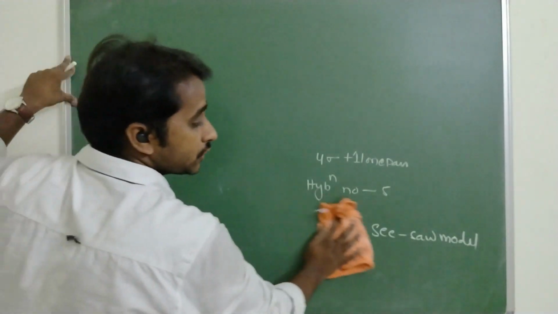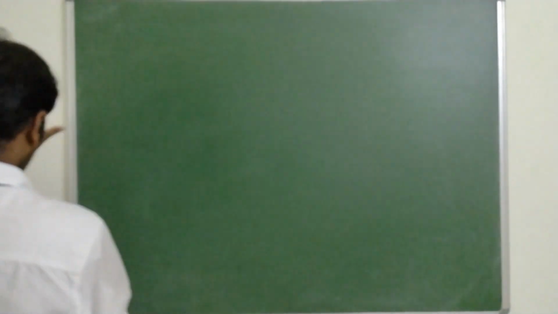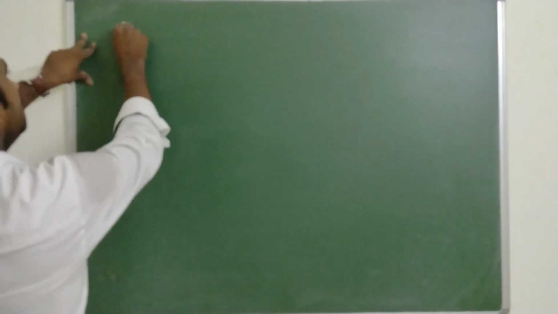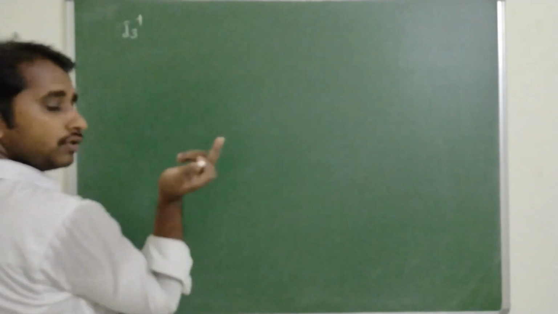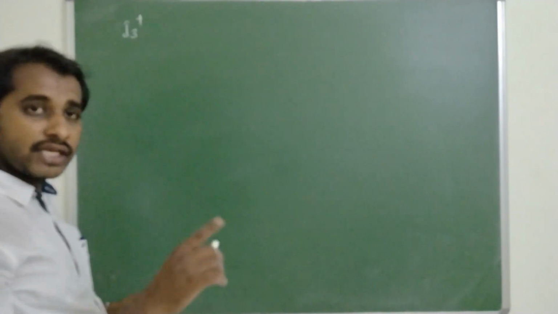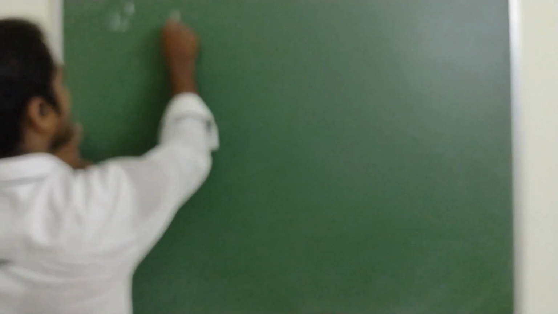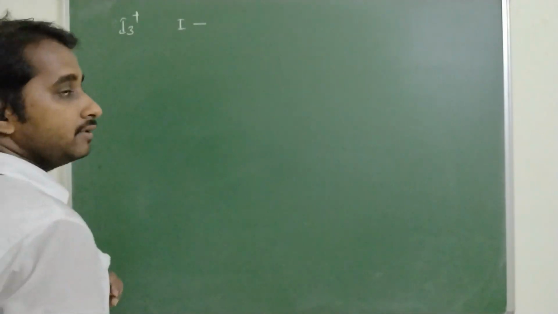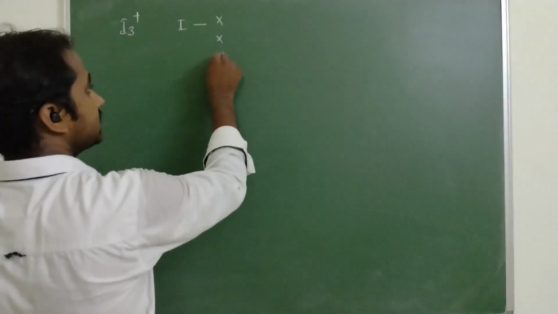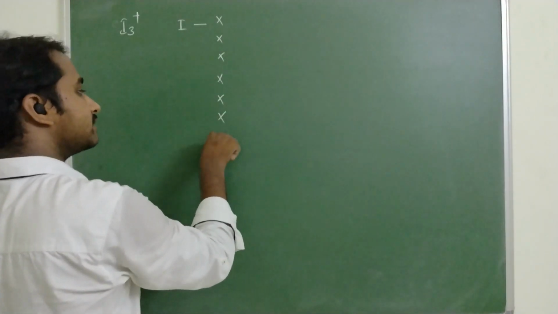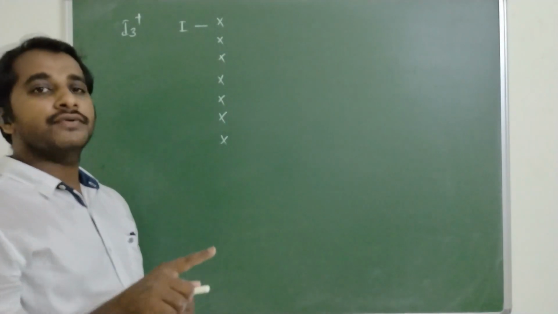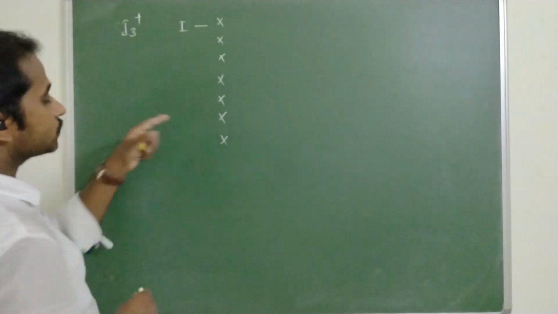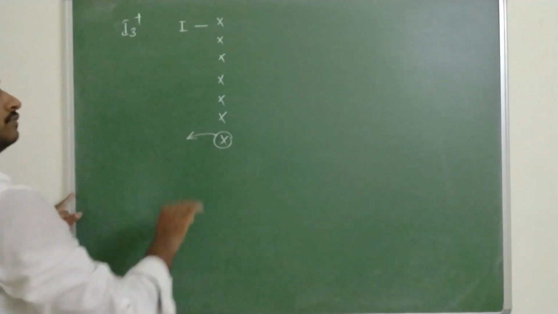Sometimes we have molecules with similar atoms. Similar atoms, in the sense, I3 plus. In some cases we have molecules like I3 plus. So one of the I acts as the central atom, the remaining two are bonded atoms. What is the group number of I? 7th group, so 7 valence electrons. Plus is there, so as per our rules, if plus is there, we need to remove an electron. 1 plus should remove 1 electron.